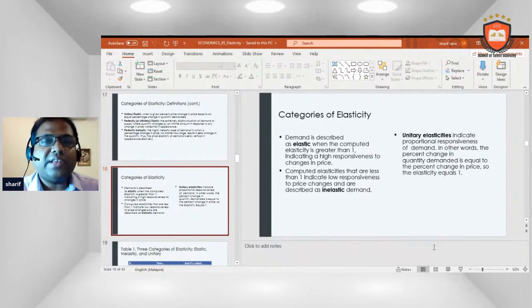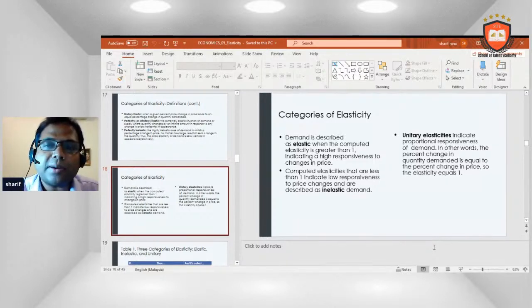So, categories of elasticity. Demand is described as elastic when the computed elasticity is greater than 1, indicating a high responsiveness to change in price. Computed elasticities that are less than 1 indicate low responsiveness to price changes and are described as inelastic demand. Unitary elasticity indicates proportional responsiveness of demand.